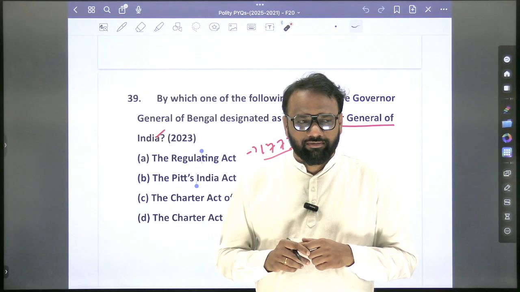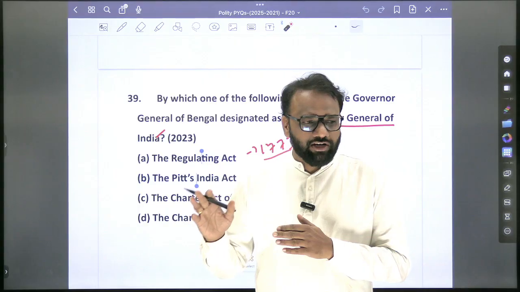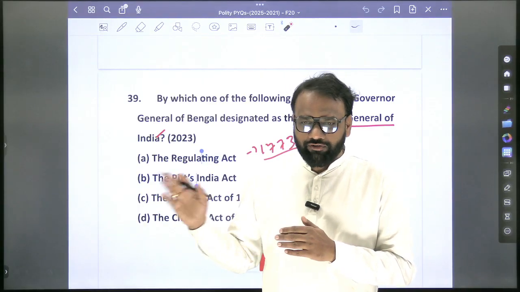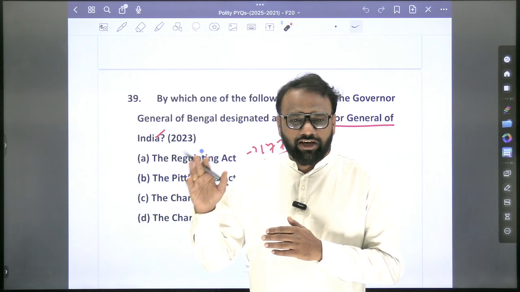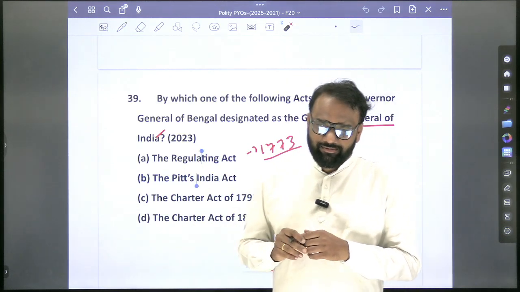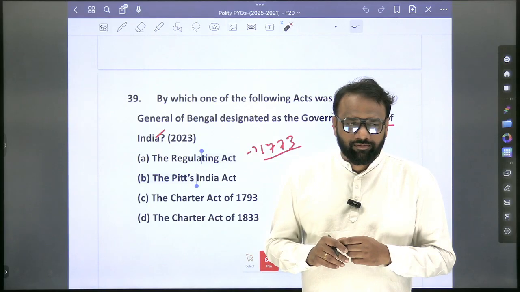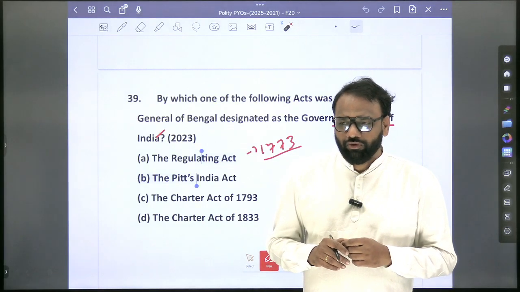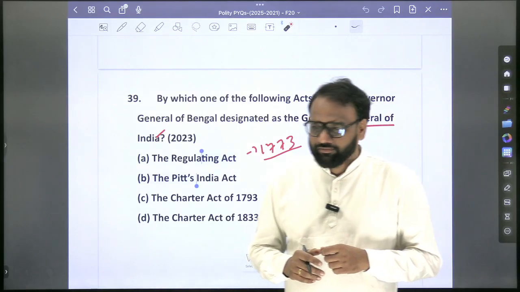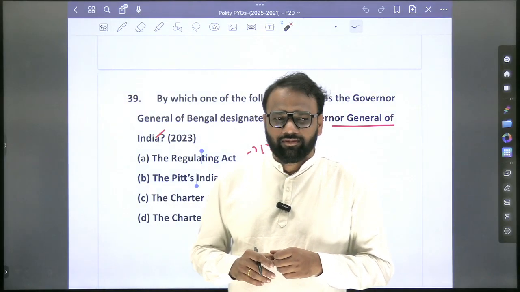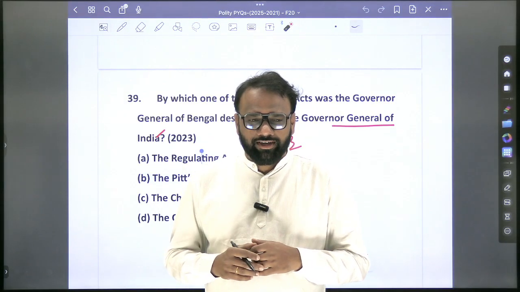The Governor of Bengal was made the Governor General of India. This is one feature we have already seen. Which are the other features which point to the fact that it was a final step towards centralization? No, the Crown took direct control in 1858.